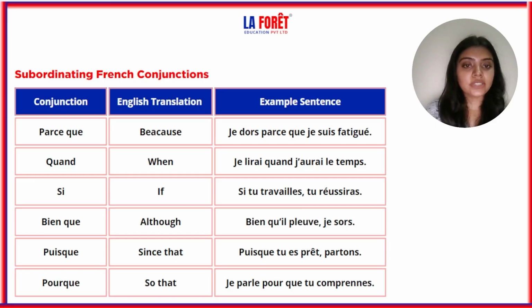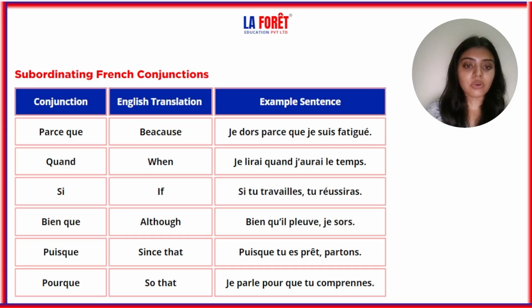Next is quand. Quand is when. So je lirai quand j'aurai le temps. Now here it is showing subordination. Je lirai, when, j'aurai le temps. Next is si. Si is if. Si tu travailles, tu réussiras. It is also showing a subordinating conjunction.